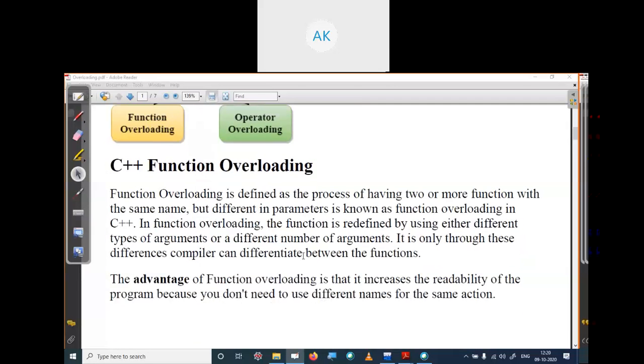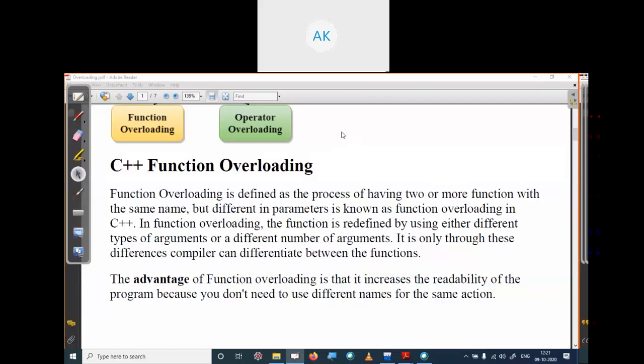So we start our first overloading, which is function overloading. In C++, function overloading is defined as the process of having two or more functions with the same name, meaning the name of the function is the same but the parameters are different. In function overloading, the function is referred to by using either different types of arguments or a different number of arguments. Let me explain.